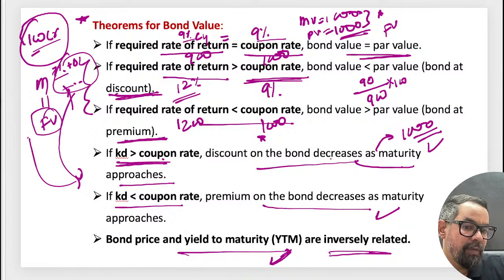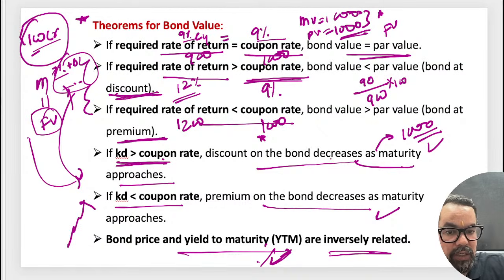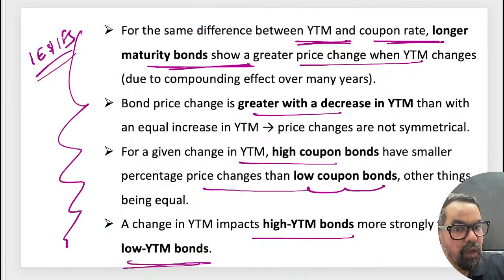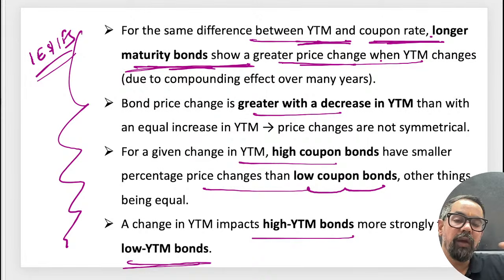And this is part of I and IFS also. Bond prices and yield: if bond prices increase, current yield will decrease, or if bond prices decrease, YTM will increase. That is the relation between these two. Differences between YTM and coupon rate: the longer the maturity, the greater the price changes, because let's say there is a bond whose maturity period is 7 years, so we do have opportunity in that particular one.